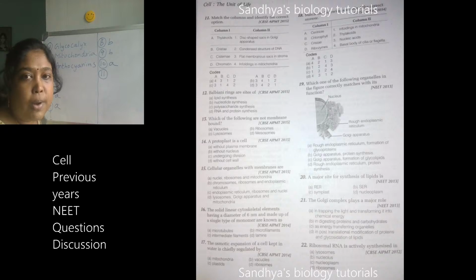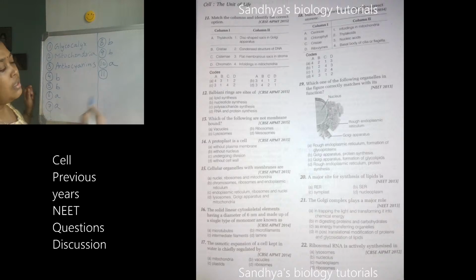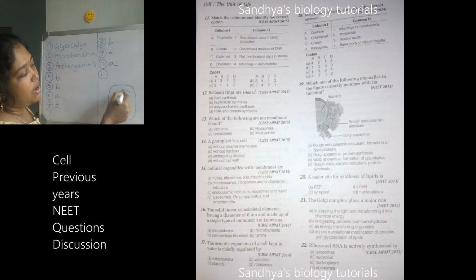So next is Balbiani rings or the sites of. Actually, about these Balbiani rings, I have not explained because for NEET 2022 and 2023, you won't get it. Everything is from the NCERT. But for your understanding, I have explained the name. It is nothing but, in a cell, if a nucleus is present, nucleolus also will be present.